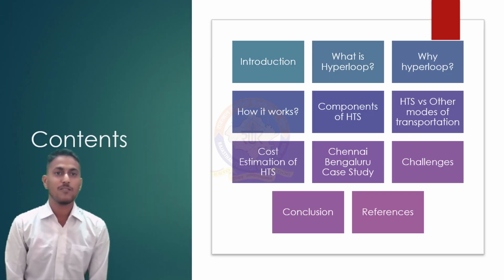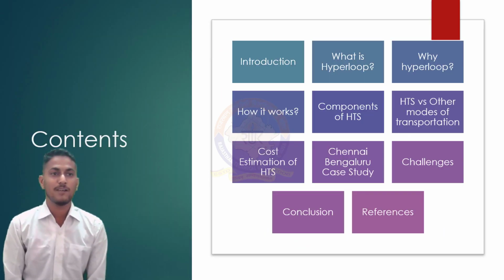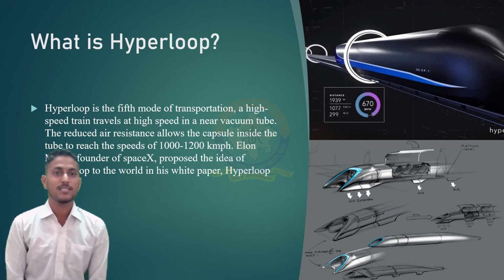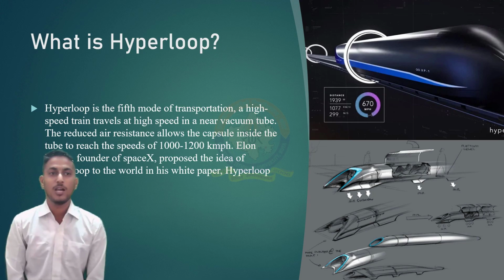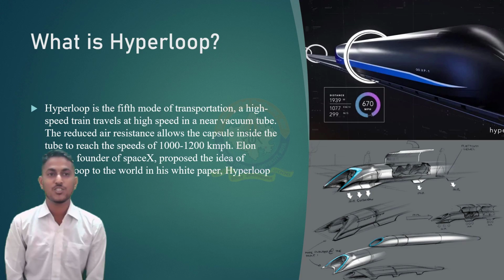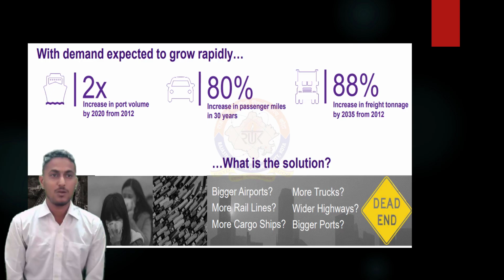This is the table of contents which we will cover in this presentation. Next, in the first slide, we will talk about the idea of the newest mode of transportation, that is the Hyperloop transportation. The idea was firstly proposed by Elon Musk in his white paper, Hyperloop Alpha 2013. Hyperloop is the fifth mode of transportation. A high-speed train travels at a high speed in a near vacuum tube. The reduced air resistance allows the capsule inside the tube to reach the speeds of 1000 to 1200 km per hour. Why Hyperloop? That's the first question in our minds.